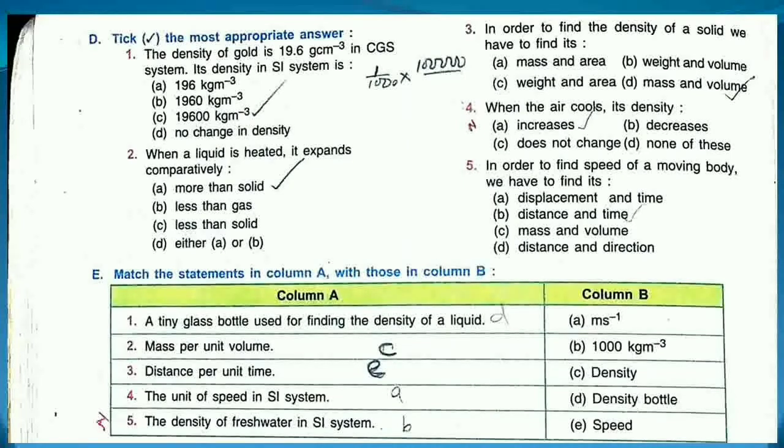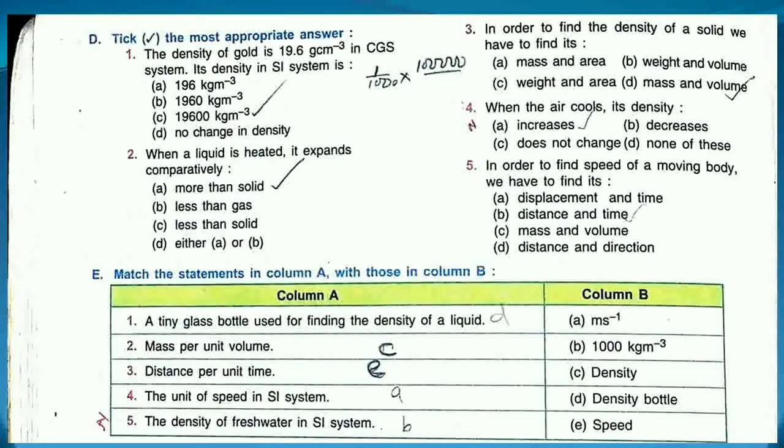Clear? So third one is, in order to find the density of a solid, we have to find its mass and volume. Okay, so the correct answer will be D, because density is the ratio of mass and volume. So we should have these two values. Okay, fourth one, when the air cools, its density increases.